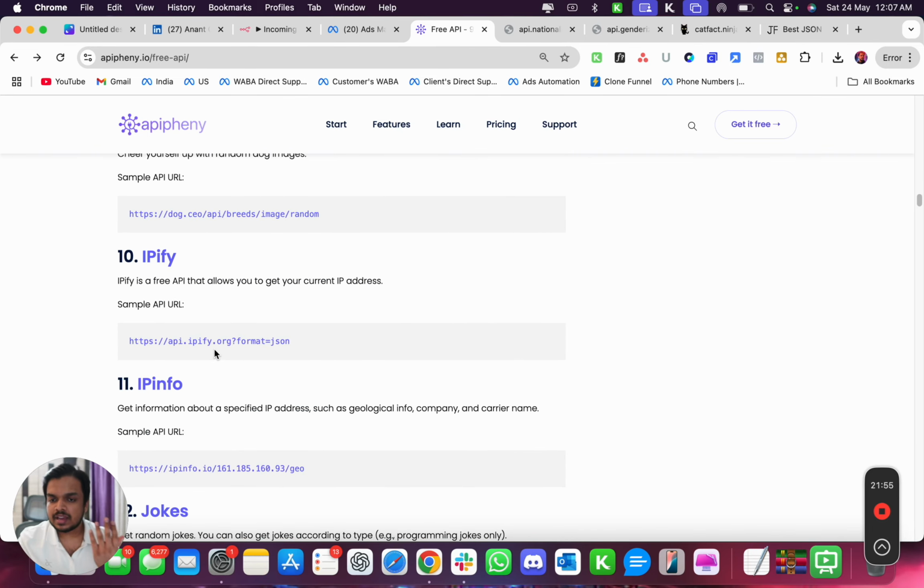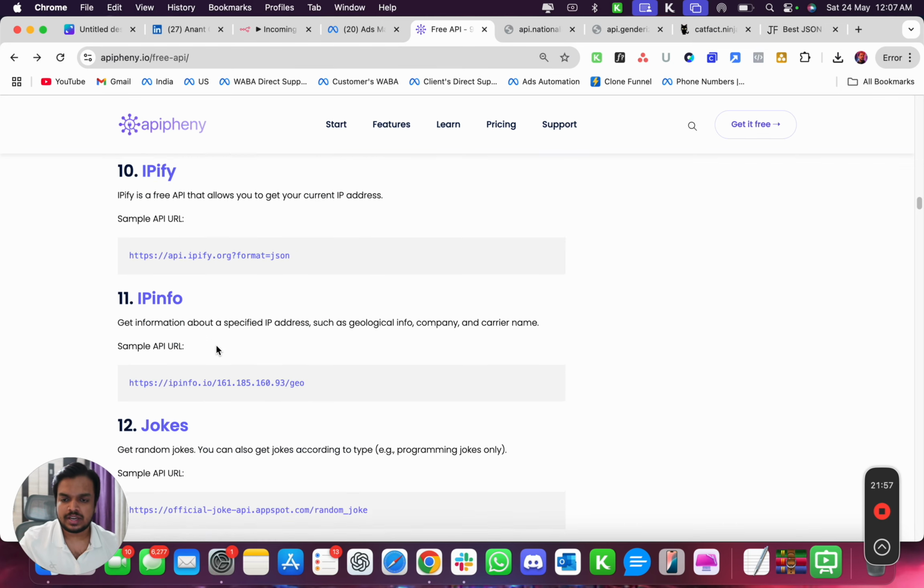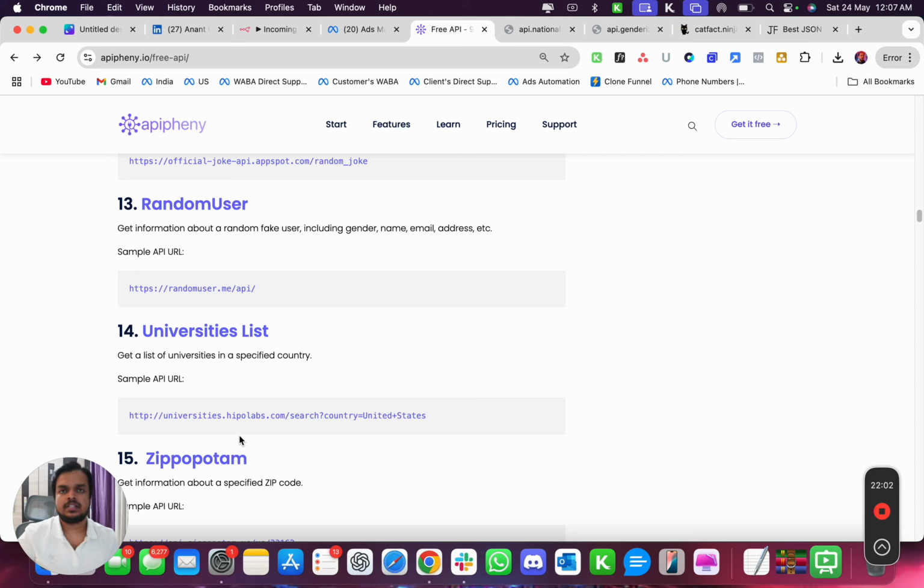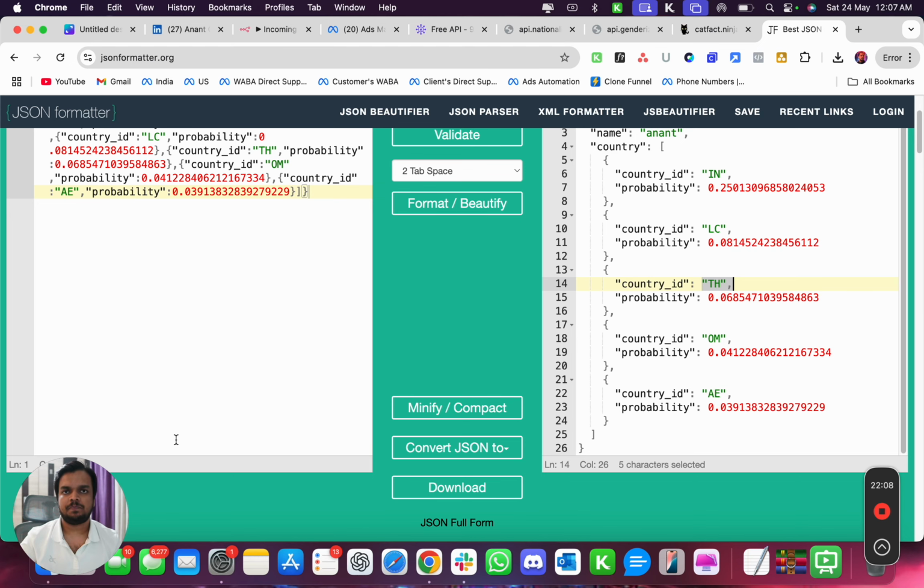So another API is going to get you the current IP address. Then there are some jokes, random user, university list. Just go and test it out. Test out these APIs so that you can understand it better, and go ahead and format it over here, right?